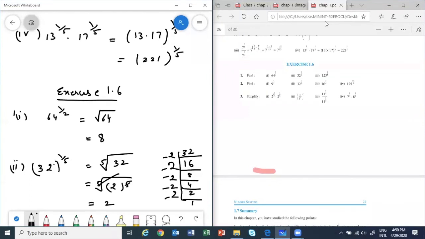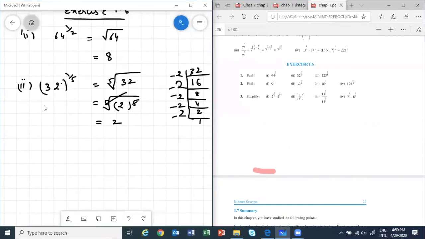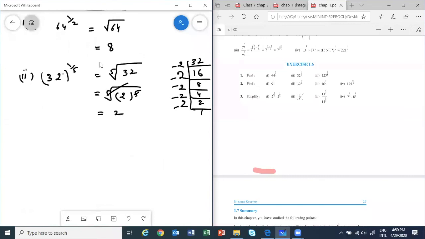Correct. Those who have understood, it's good. Those who haven't understood, see here. And if you have any doubt, ask. This is clear. So the fifth root is there. If the fifth root is there, you have to see power 5. It will get cancelled with power 5. Square root gets cancelled with power 2, no? Aman? Correct.